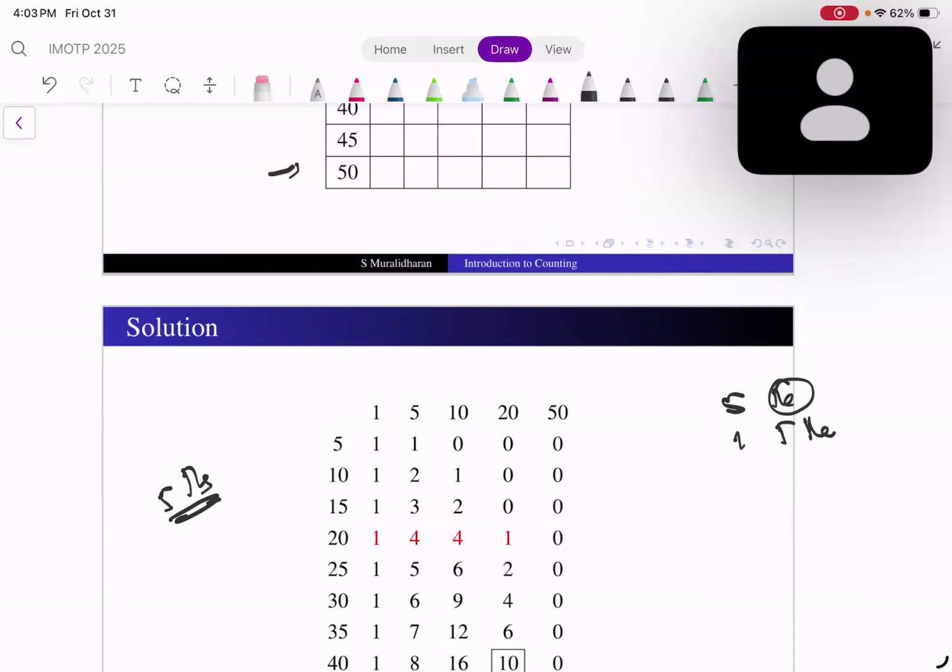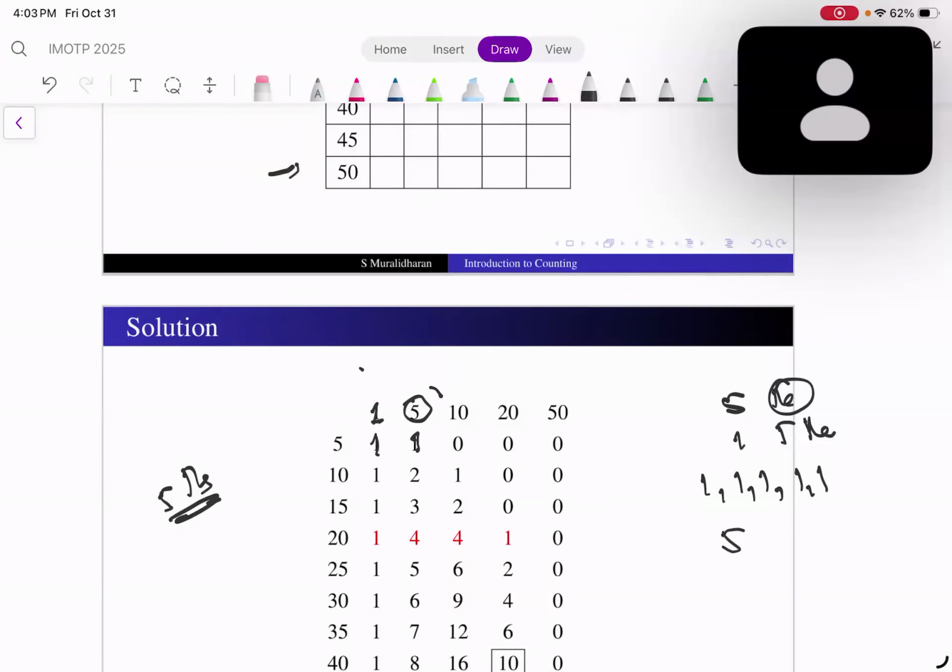No other way. If I use only a 5 rupee note, that's only one way. If I use 1 rupee notes only, again I can have only one way, that is 1 1 1 1 1, or 1 5 rupee note.